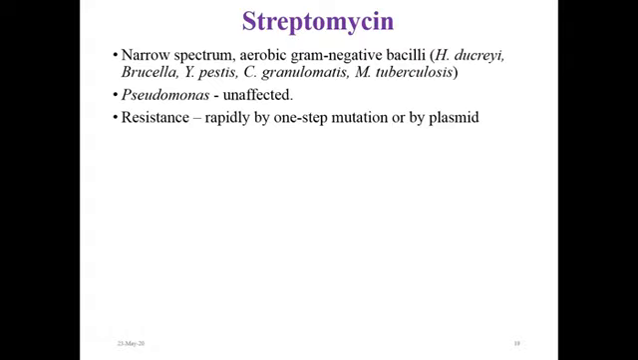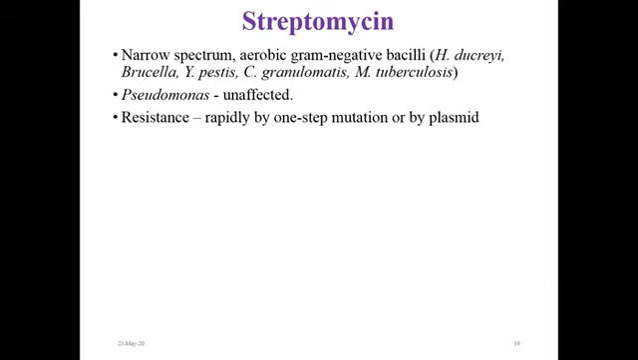Now let's learn about a few aminoglycosides in detail. The first one is streptomycin. Streptomycin is a naturally obtained aminoglycoside from Streptomyces, having a narrow spectrum, mainly against aerobic gram-negative bacilli like H. ducreyi, Brucella, C. granulomatis and Mycobacterium tuberculosis. However, Pseudomonas remains unaffected.